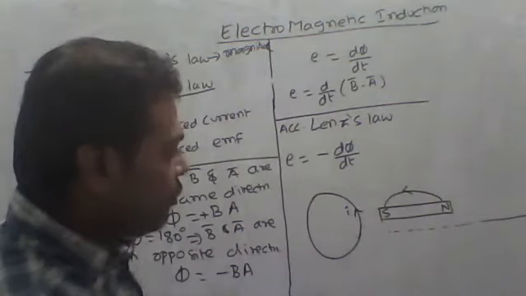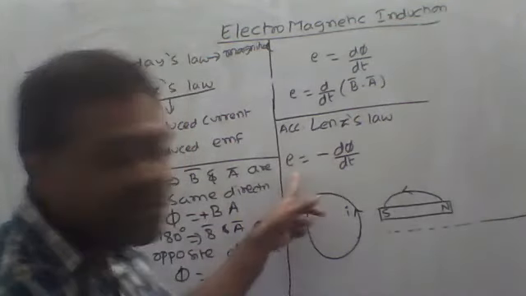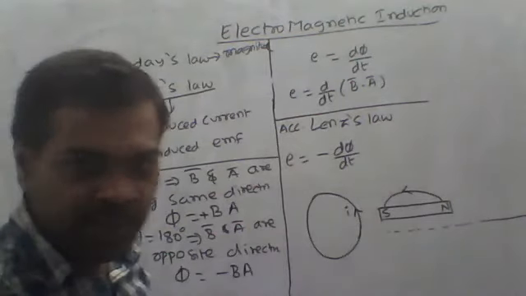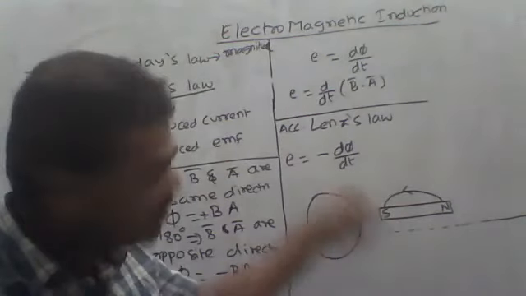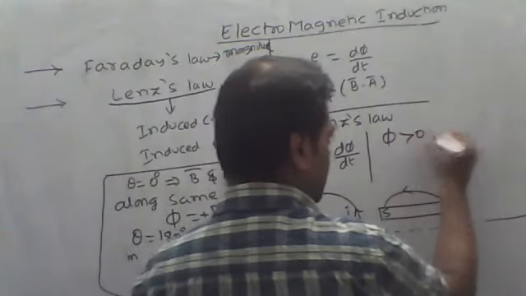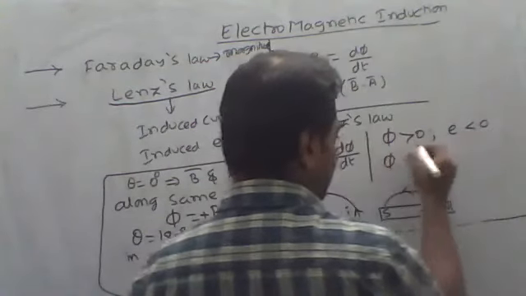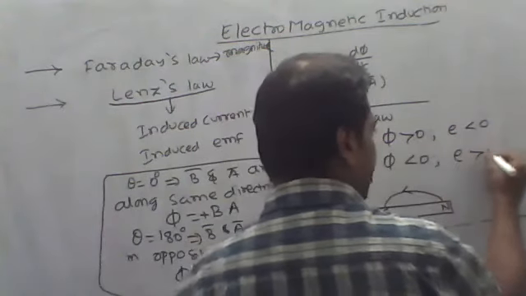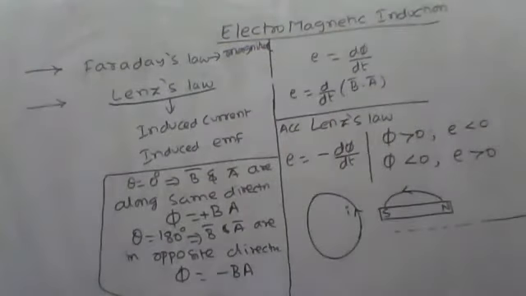So whenever the coil repels, the induced EMF, I can say that E will decrease, because the magnetic flux increases. Sorry, magnetic flux increases, E will decrease. That means I can write phi greater than 0, E less than 0. As phi less than 0, E will be greater than 0. As magnetic flux decreases, what will happen? Induced EMF will increase. Okay, fine. That is number one.